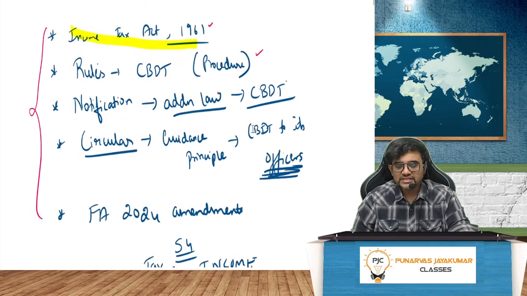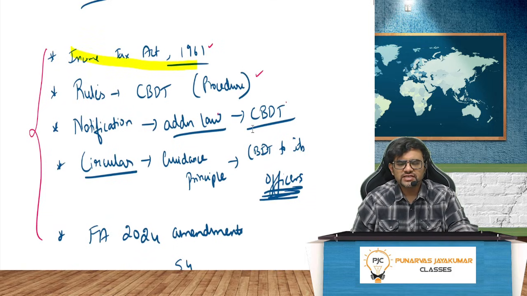So in the Income Tax Act, we have rules by the Central Board of Direct Taxes. We have notifications, which are nothing but additional law, again given by the CBDT. You have circulars. Circulars are guidance principles where the CBDT gives clarification to the officers. A circular is just like an instruction given by the CBDT to its assessing officers. That's all it is.